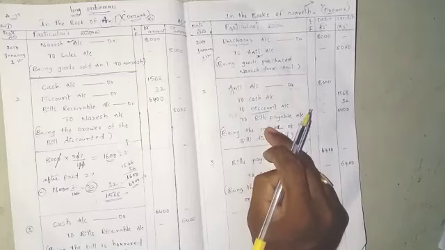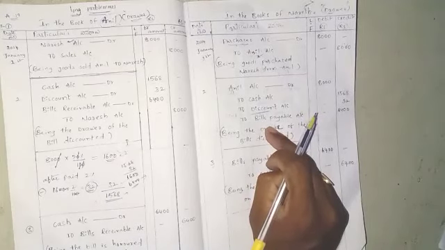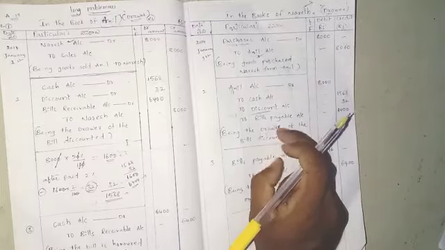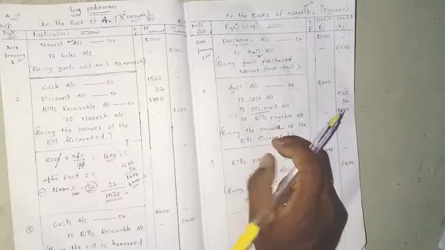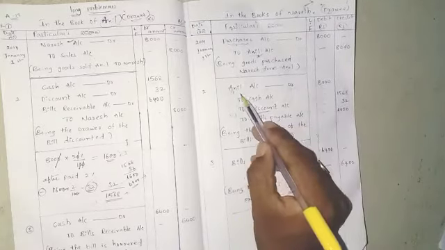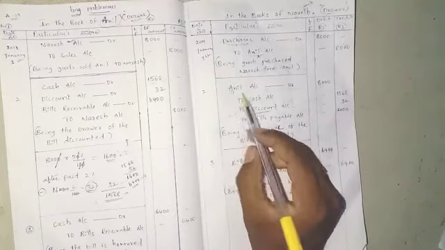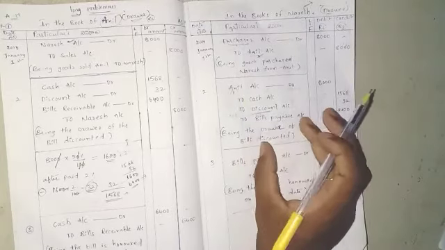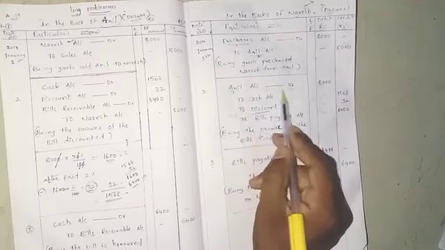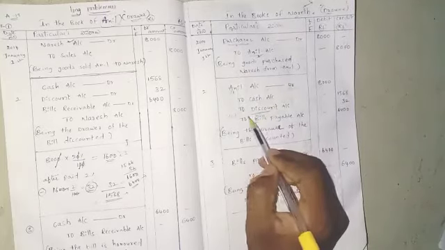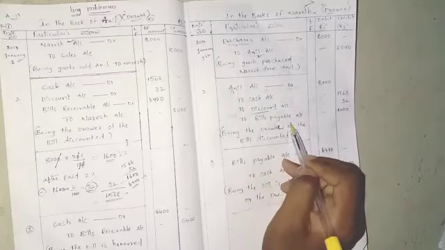So the entry is: Anil account debit to Cash account, to Discount account, to Bills Payable account.